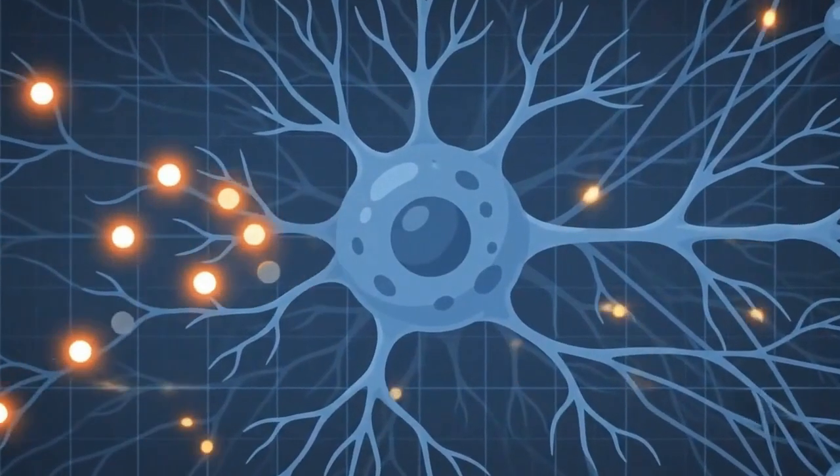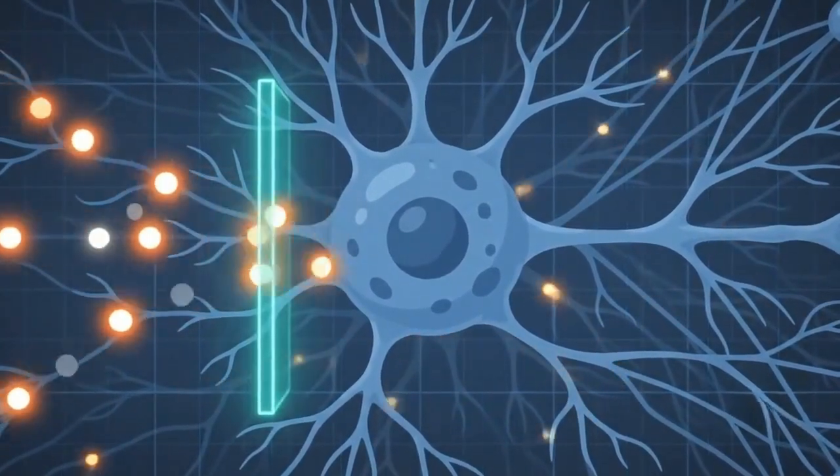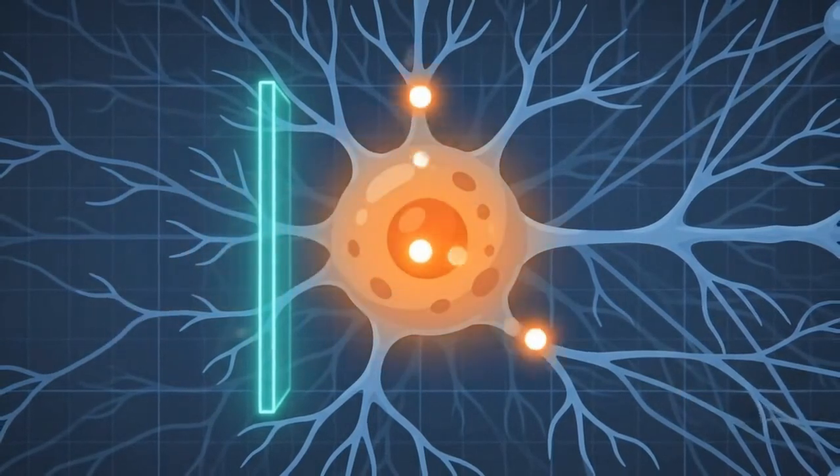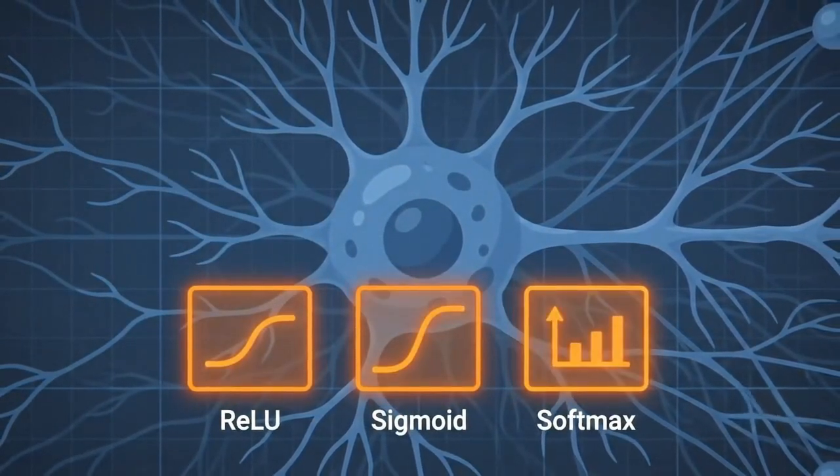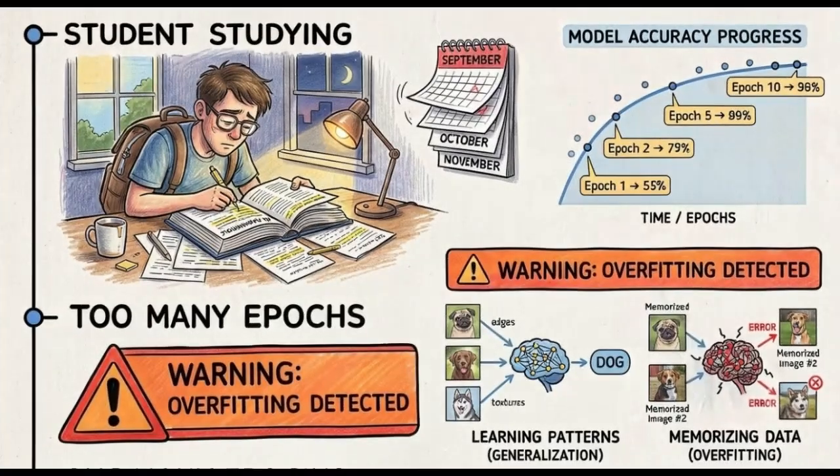Now a single neuron receives multiple signals. An activation function acts like a gate. It allows strong signals to pass through, while blocking weak signals. Learning doesn't happen in a single attempt. The model must go through the training data many times. Each complete pass through the dataset is called an epoch.